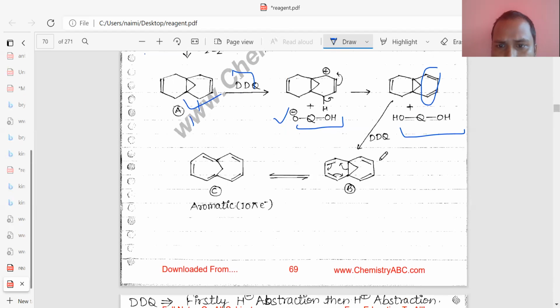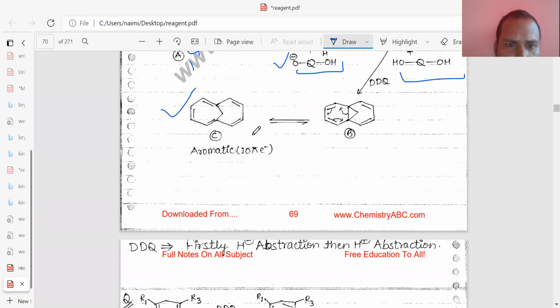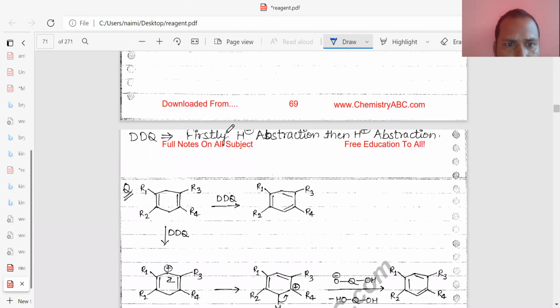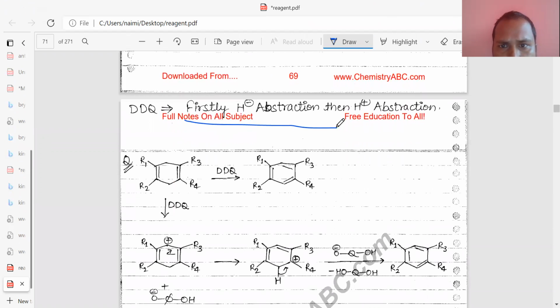And after that you add DDQ, then what happens? This bond will break down and this whole ring will be aromatic. And it is 10 pi electrons: 2, 4, 6, 8, 10. So DDQ first does hydrogen abstraction, then hydrogen abstraction. First H minus abstraction, then H plus abstraction.